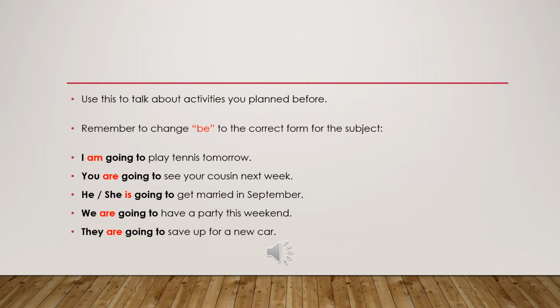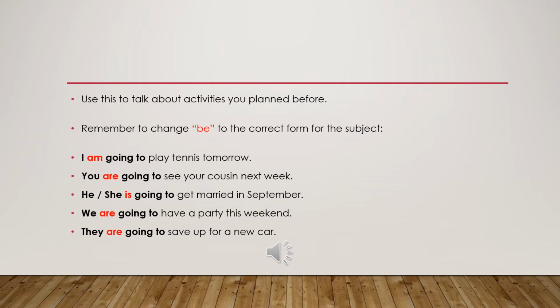Remember to change be to the correct form for the subject. For example, I am going to play tennis tomorrow. You are going to see your cousin next week. For he, she, and it, we use is. He or she is going to get married in September.